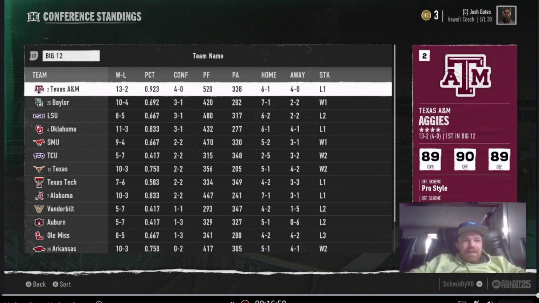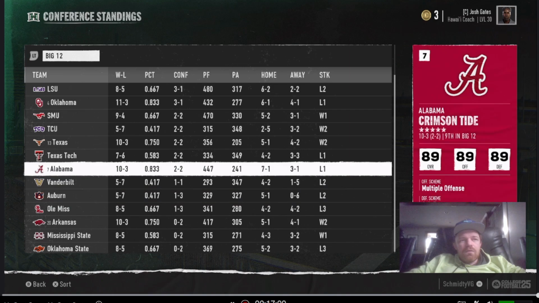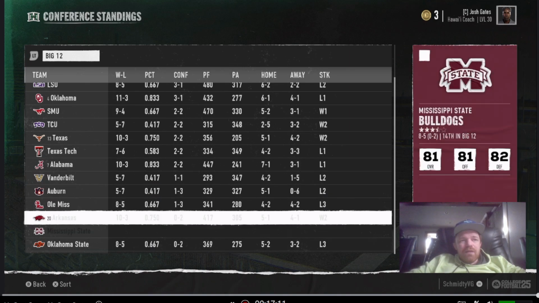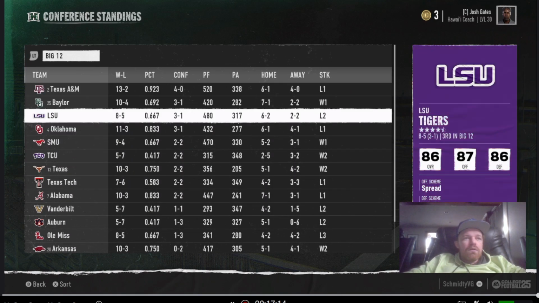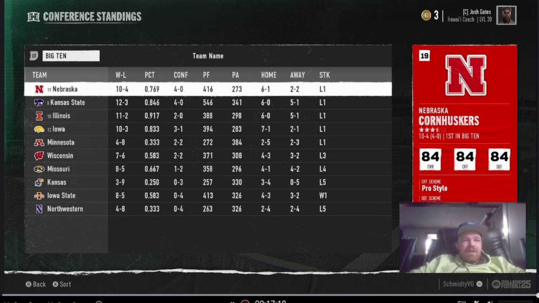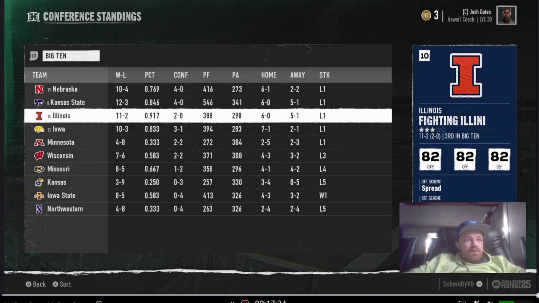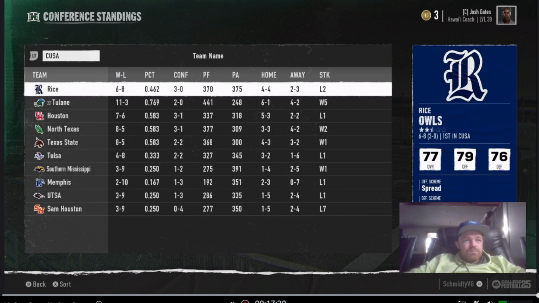Big 12, we got Texas A&M as a number 2 rank, winning this conference. Oh, they didn't have as many conference games. Alabama was down more. Oklahoma was good this year. Big 10, we got Nebraska winning. Kansas State up here as well. Yeah, the teams that are ranked were ranked high here.